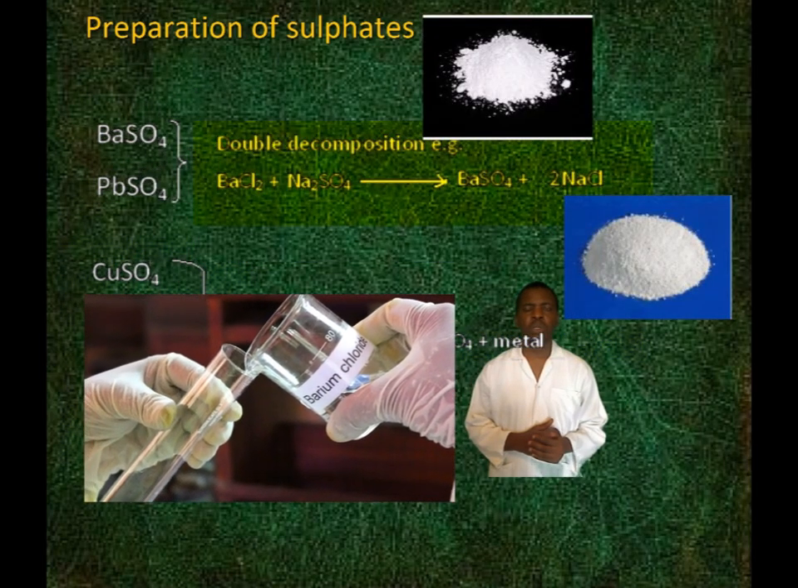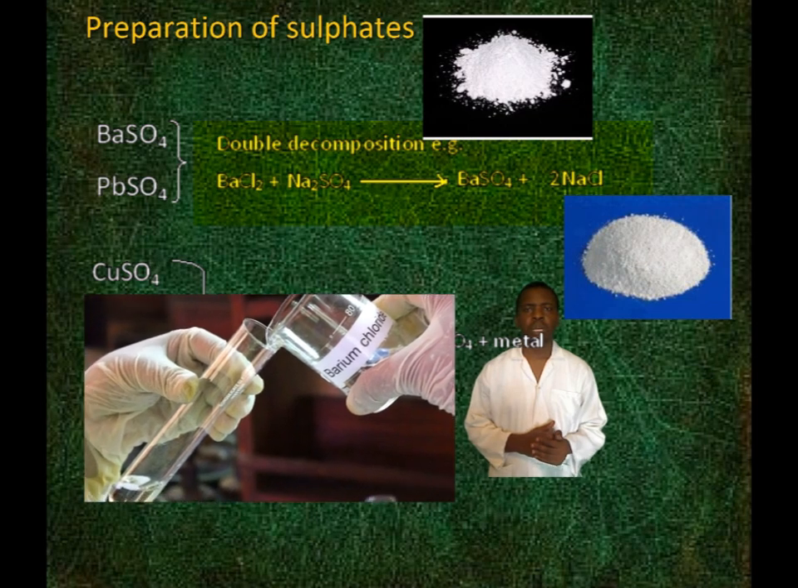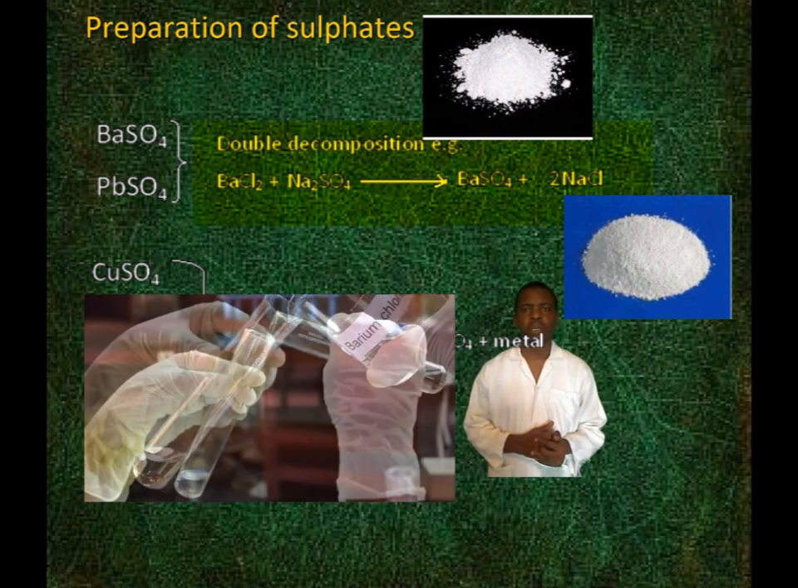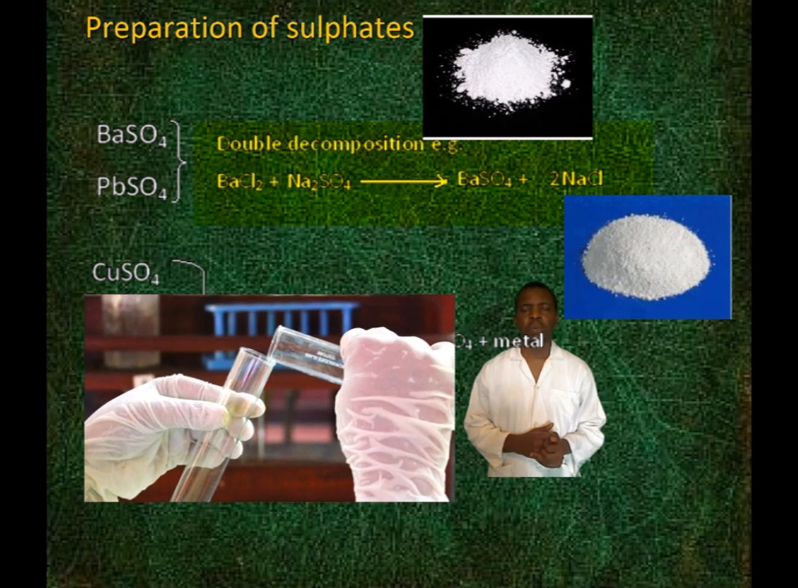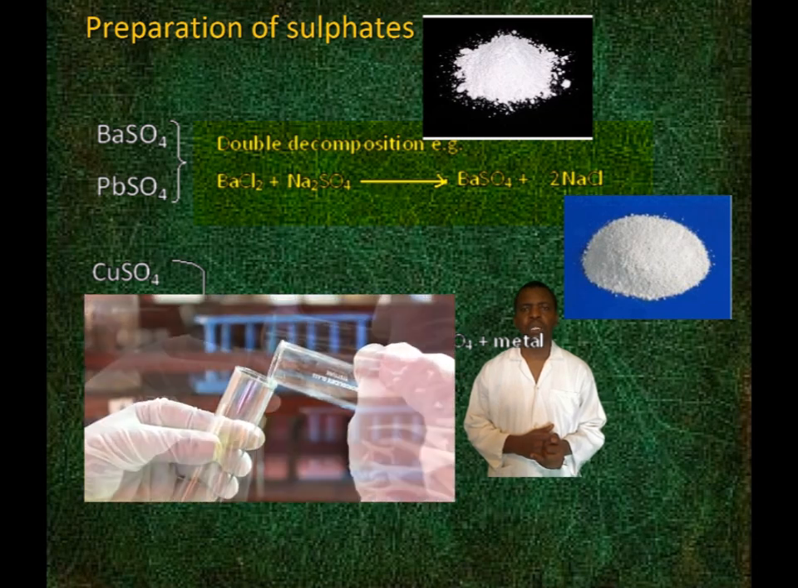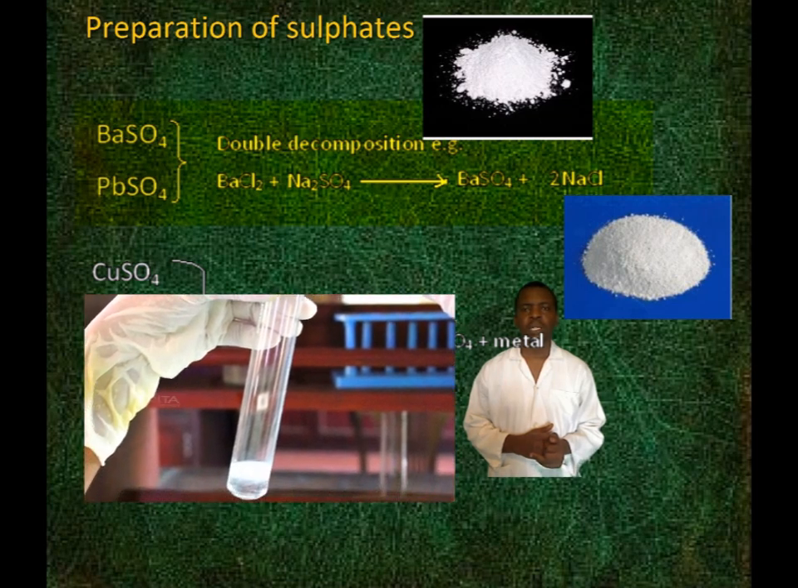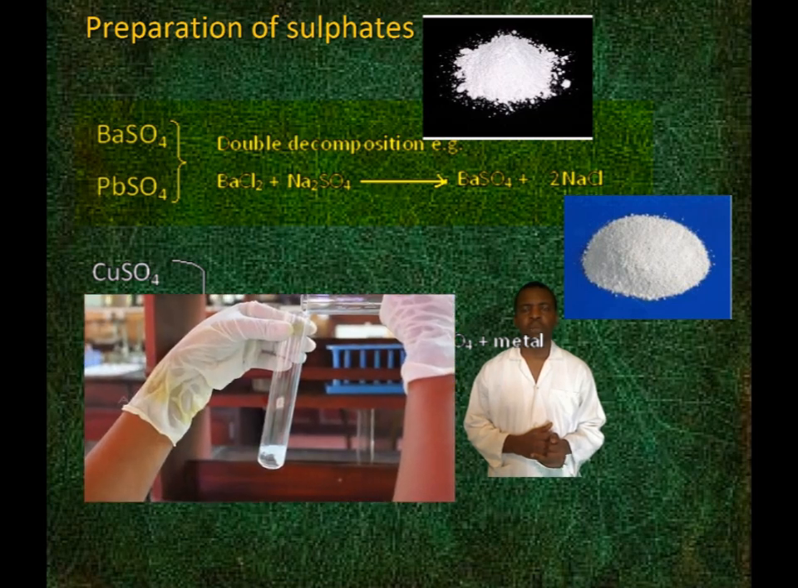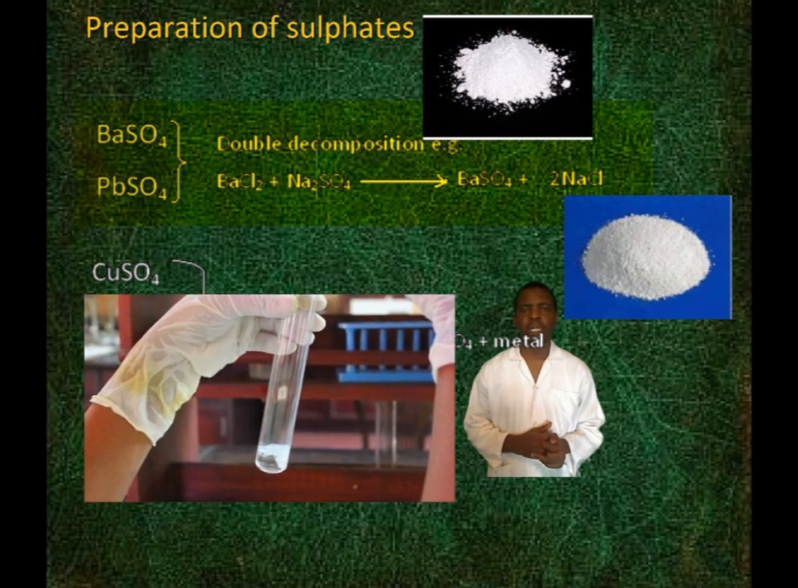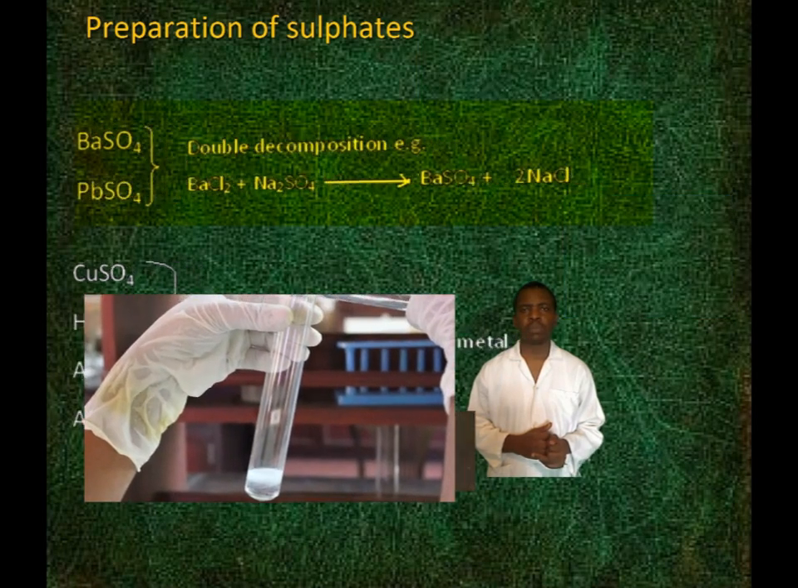By double decomposition. Example, reacting barium chloride with sodium sulfate will give barium sulfate and sodium chloride. Barium sulfate is insoluble, so barium sulfate and lead sulfate can be produced by double decomposition.